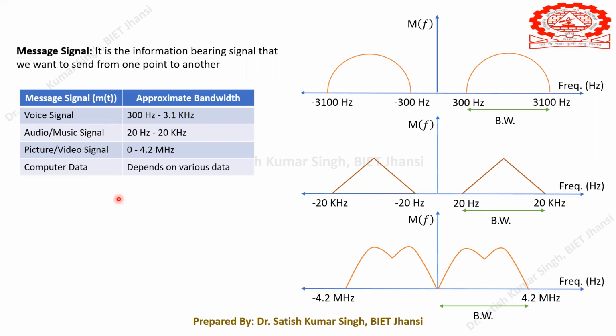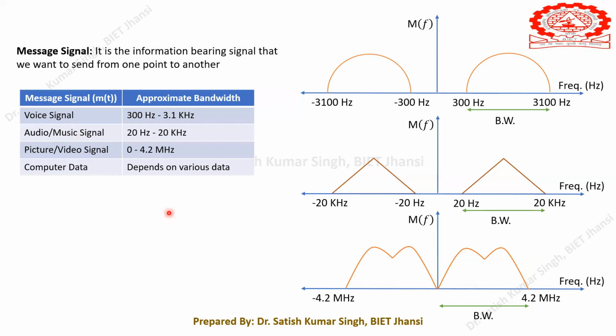Our human ear can sense the frequency range right from 20 hertz to 20 kilohertz. So we will be able to hear the maximum frequency equal to 20 kilohertz and the minimum frequency 20 hertz. Beyond that, the response of the human ear is very nil. We will not be able to respond to the higher frequencies. We cannot sense them. So this range of frequencies is called the audio signal, or it can also be called the music signal.